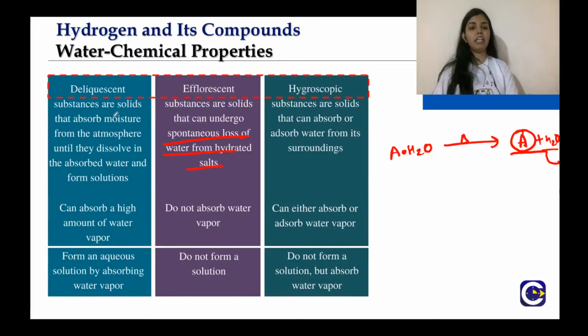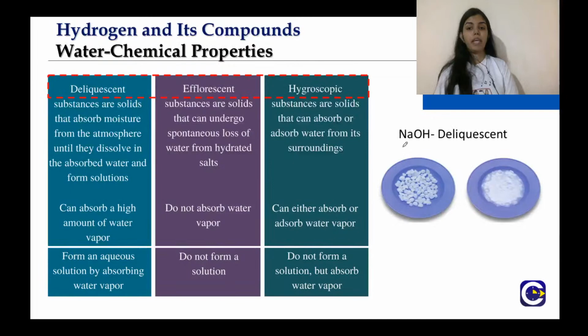That means it is removing water from itself, a spontaneous loss of water from their hydrated salts. They do not absorb water vapor and they also do not form a solution. So these are the differences between deliquescent, efflorescent and hygroscopic solids.